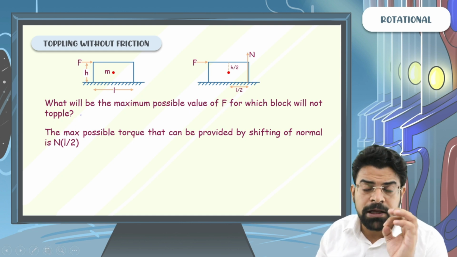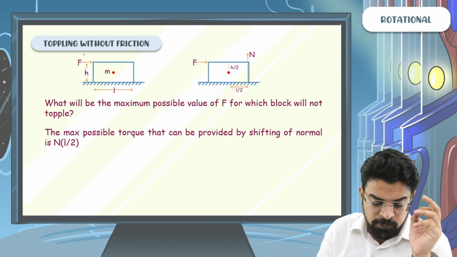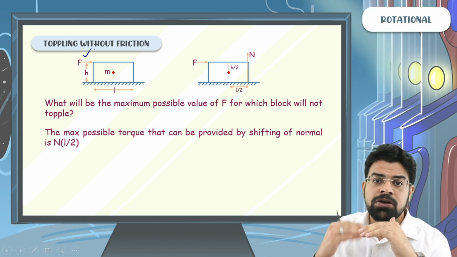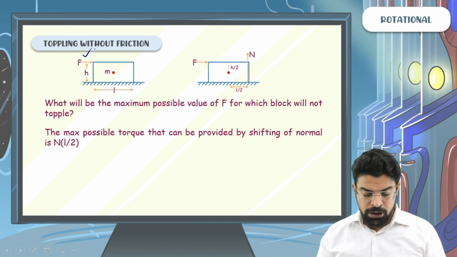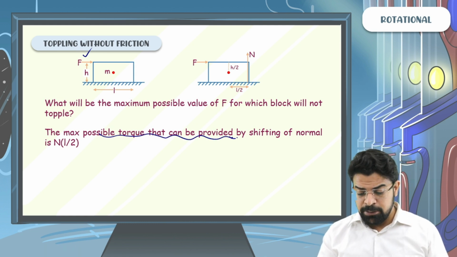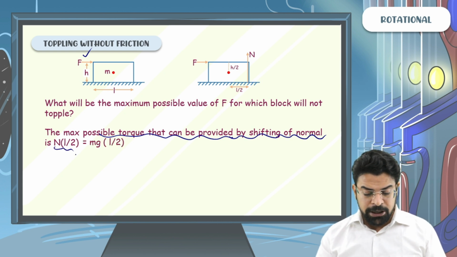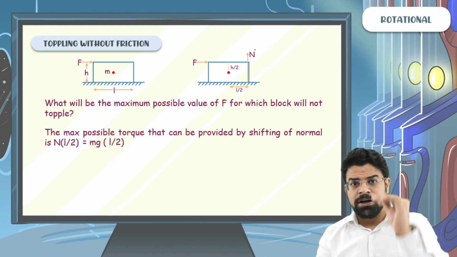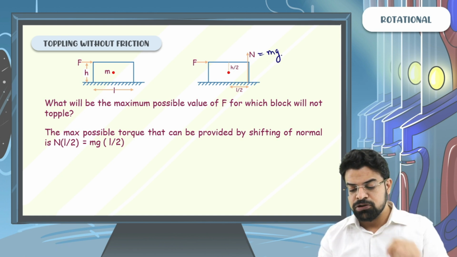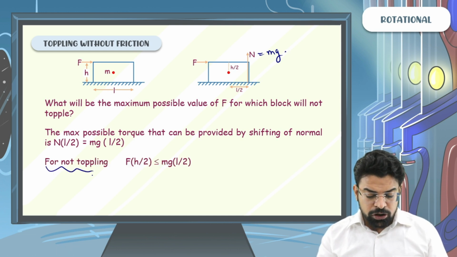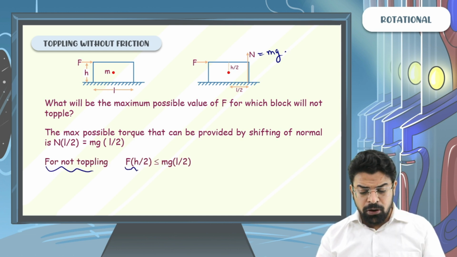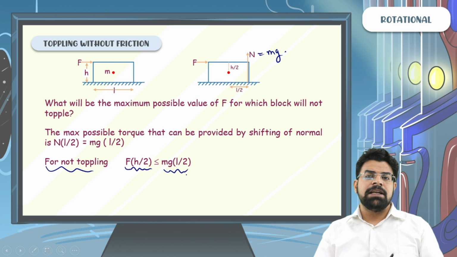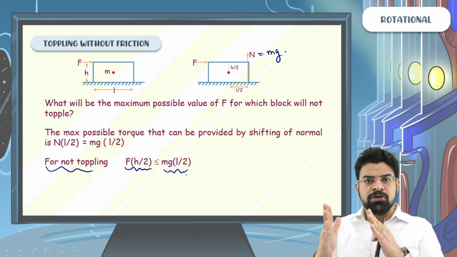For not toppling, the torque due to the external force should be less than the maximum possible torque that the shifting of normal can provide. The maximum possible torque that can be provided by shifting of normal is N into L by 2. That will be equal to mg into L by 2, as we know that for equilibrium in the vertical direction, the upward normal force has to be equal to mg. So for not toppling, the external torque F into h by 2 should be less than the maximum possible torque that shifting of normal can provide.